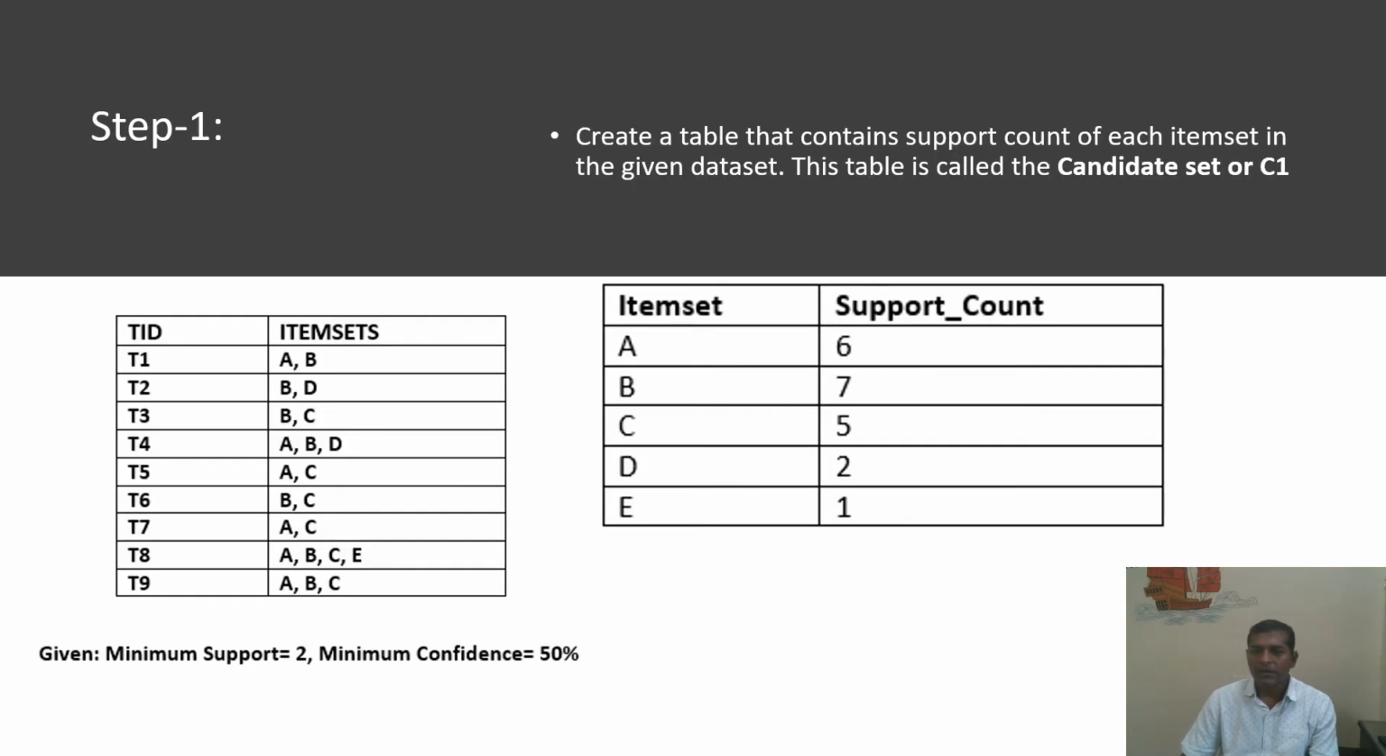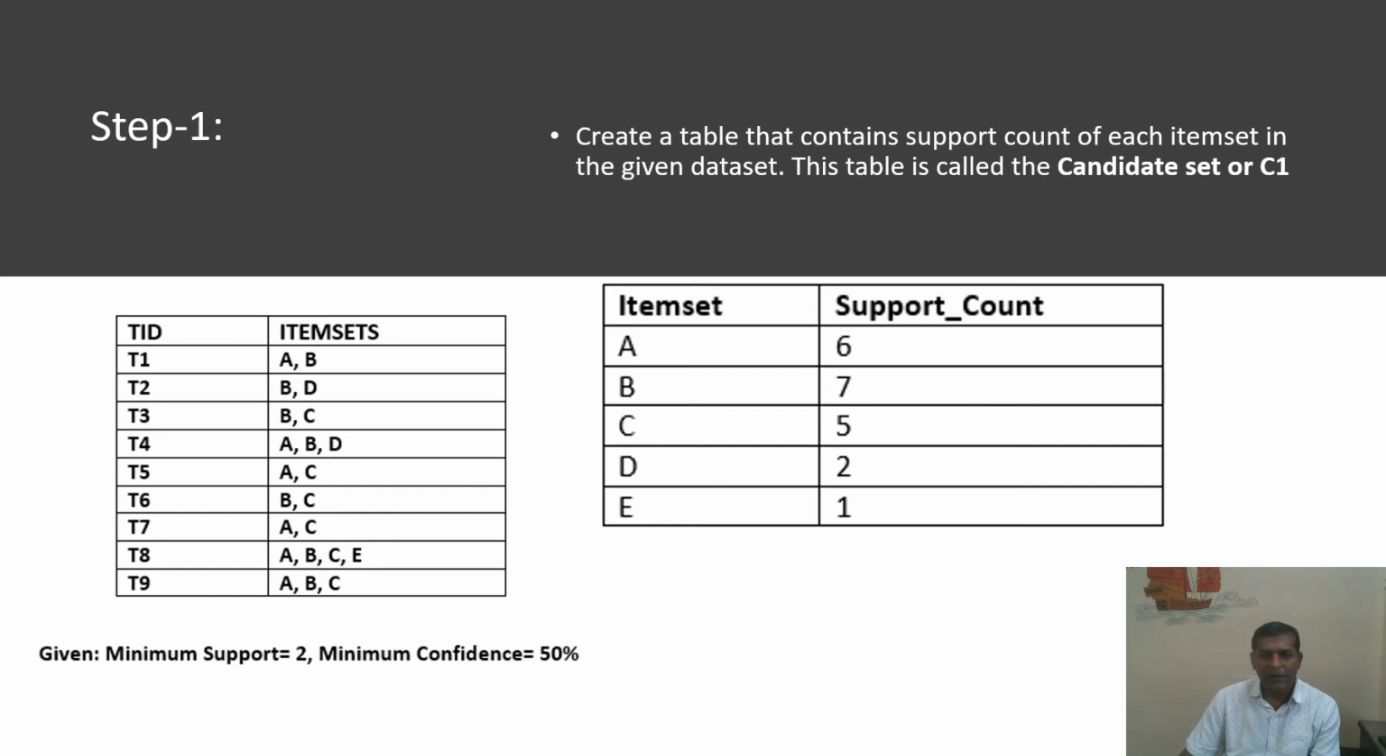By using this, we have to apply step 1. What does step 1 say? From this particular transaction table, we can understand how many items are available: A, B, then C, and then D, and then we have E. So we'll write all the items A, B, C, D, and E. Then we'll find out the frequency of all the items.